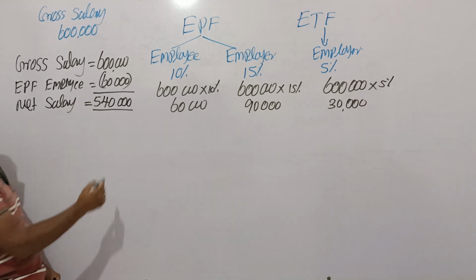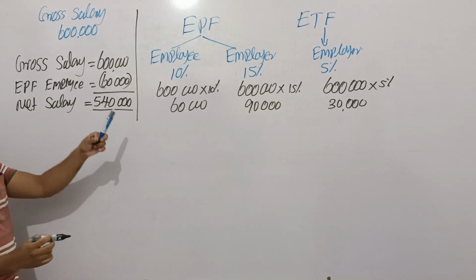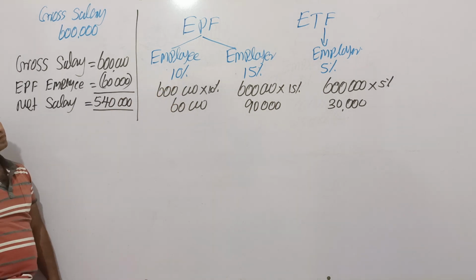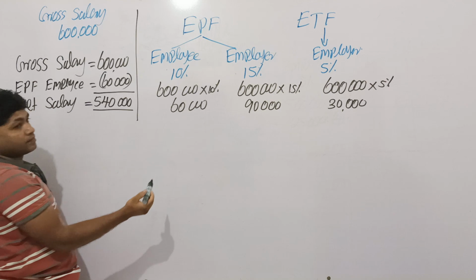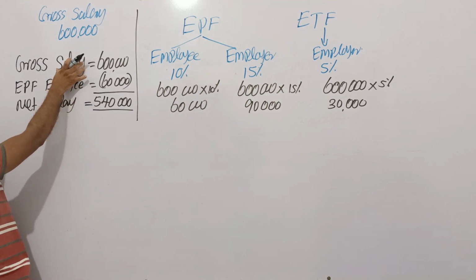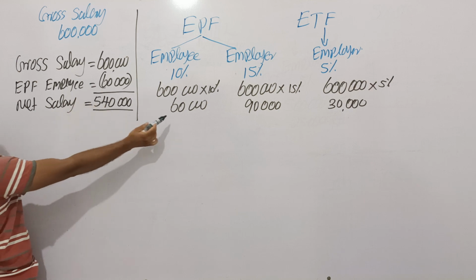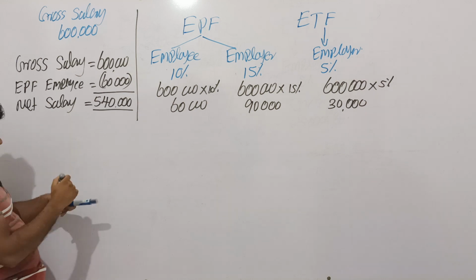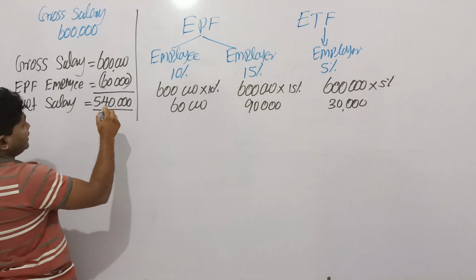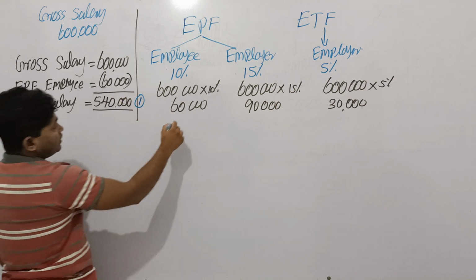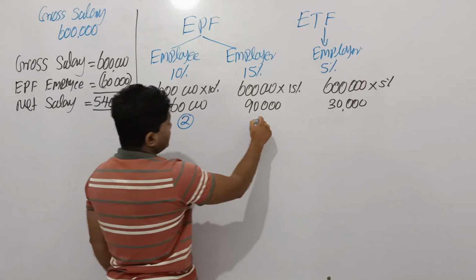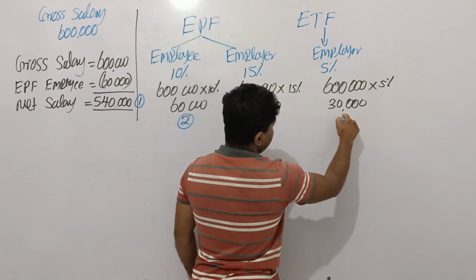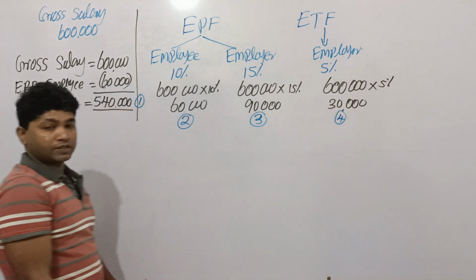Right, you have to know how to record in the ledger accounts. Think EPF is divided into two parts, employee and employer. But in ETF only the employer gives their contribution. Values should be calculated based on gross salary. When the business pays salary to the employee, deduct the employee EPF contribution from gross salary. Therefore, this is called net salary, the value paid in cash. When recording in the ledger accounts, step number 1 is net salary, then second step employee contribution, third employer contribution for EPF, and ETF also employer contribution. You have to apply 4 steps.